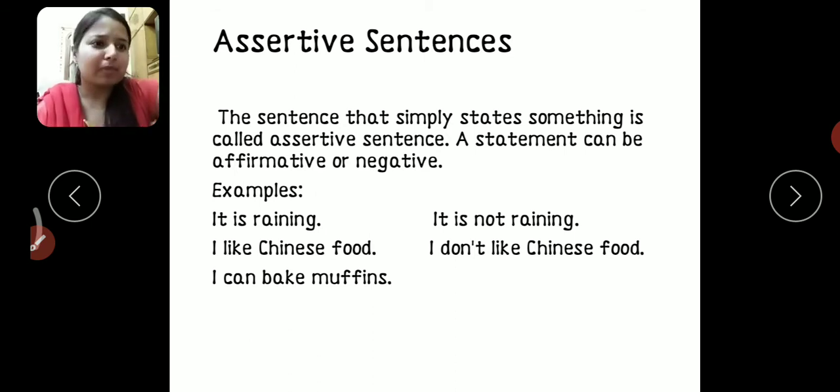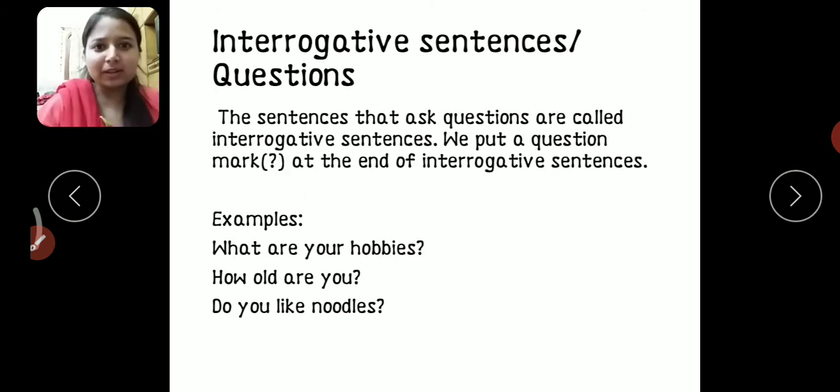Alright. Now let's come to the second one, that is interrogative sentences, or they can also be called questions. The sentences that ask questions are called interrogative sentences. We put a question mark at the end of interrogative sentences. Children, you are all aware of these sentences, it is just that you have to classify them.